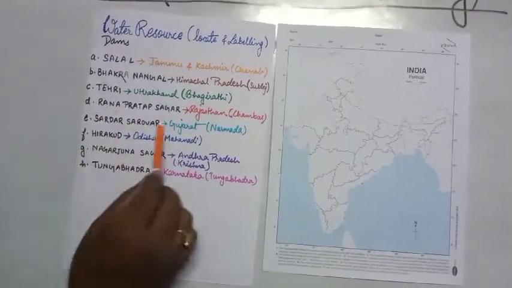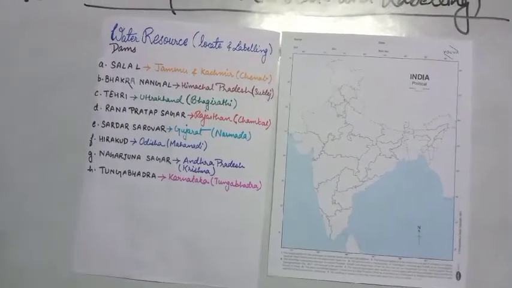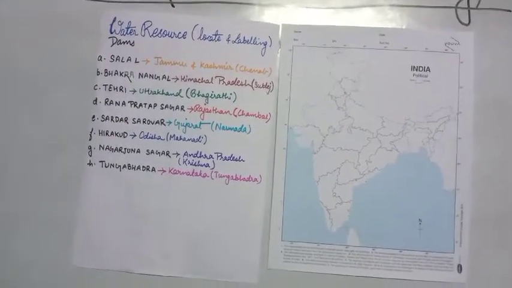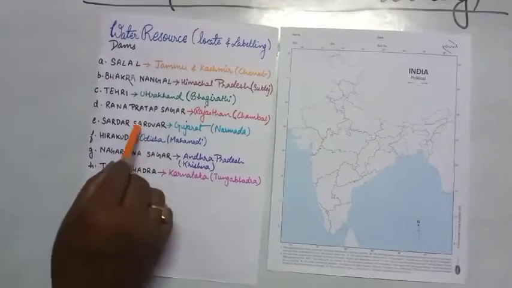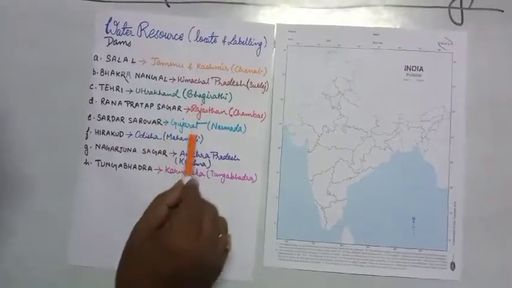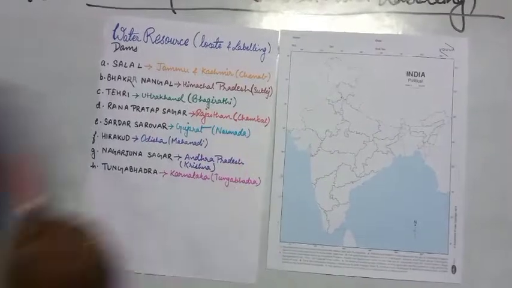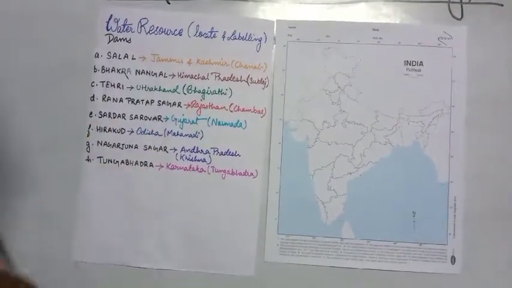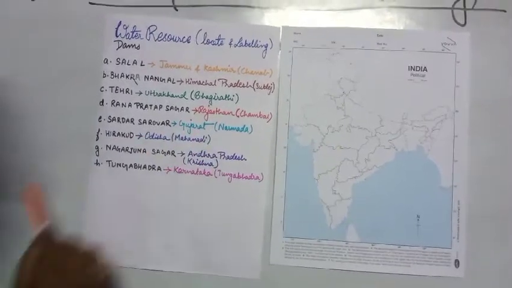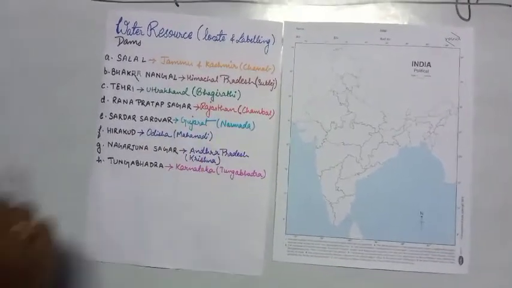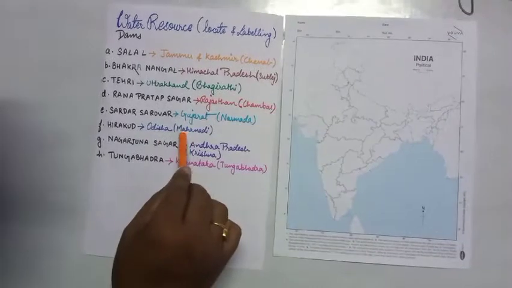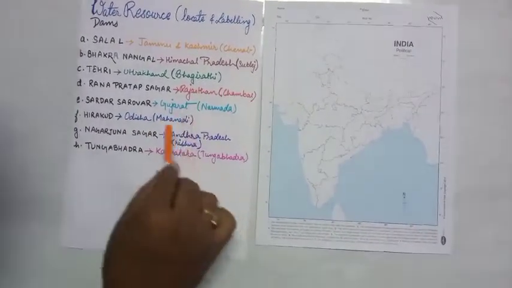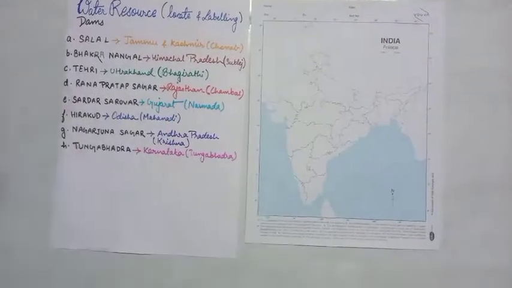Next is the Sardar Sarovar. You have heard the name Narmada Bachao Andolan. It is located in Gujarat, and the river is Narmada. Hirakud is located in Odisha on the Mahanadi, which originates in Chhattisgarh and meets the Bay of Bengal in Odisha.